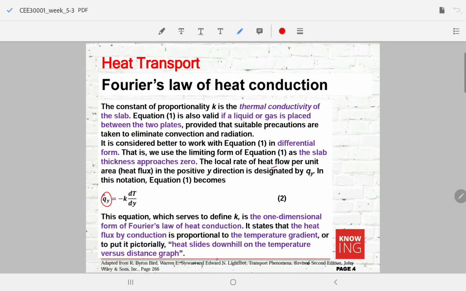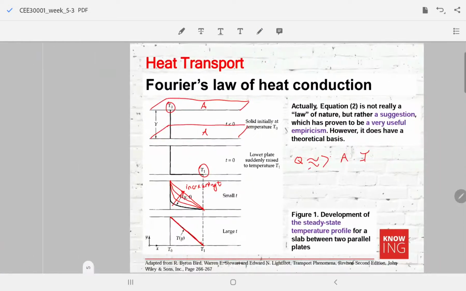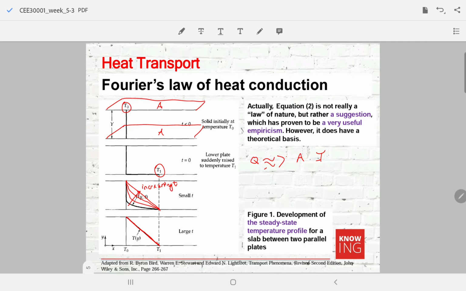What is important to see here is that this quantity has a minus sign. The reason is that the temperature actually increases from the top to the bottom, so dT over dy has a positive sign as the direction goes from the top to the bottom.